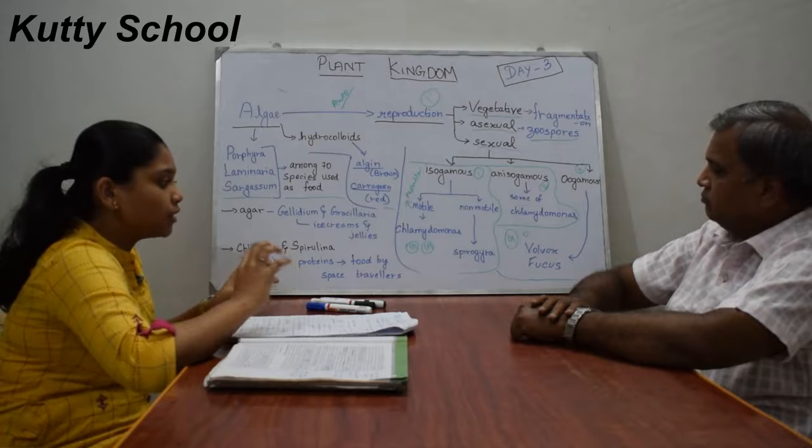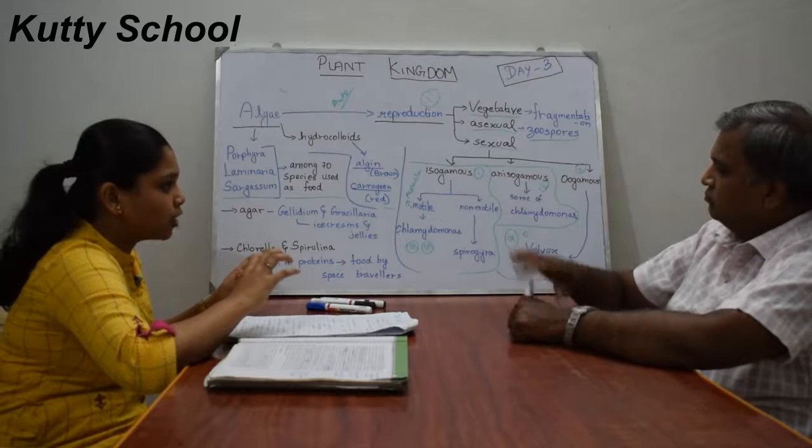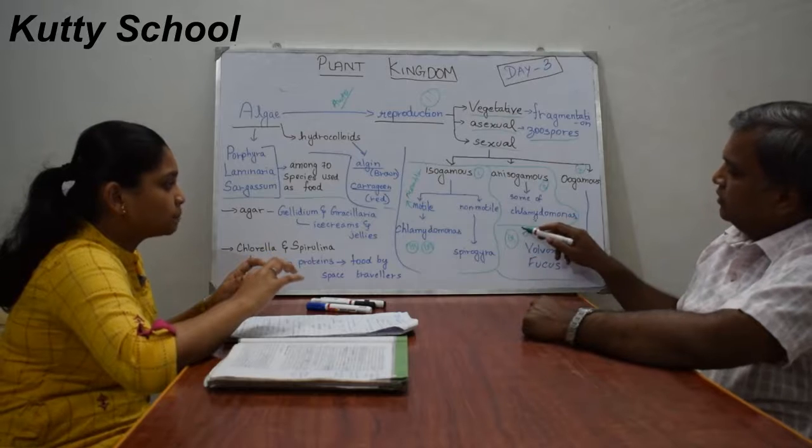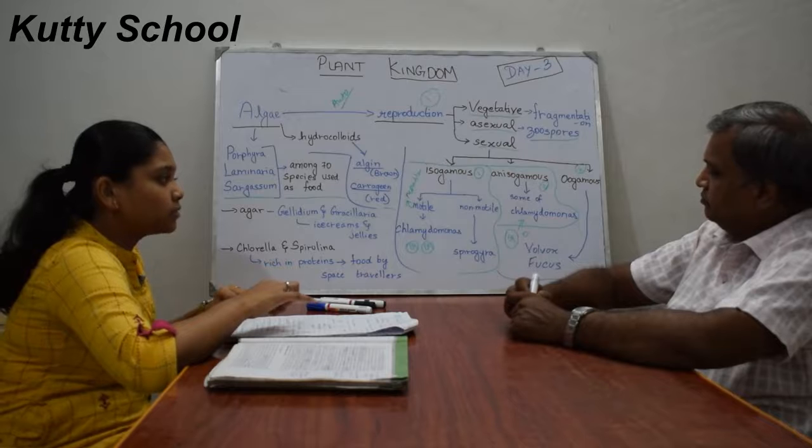The fusion of different sizes of gametes is anisogamous fertilization. Here the example of anisogamous is some species of Chlamydomonas. So this is the example. And then the third type is oogamous.